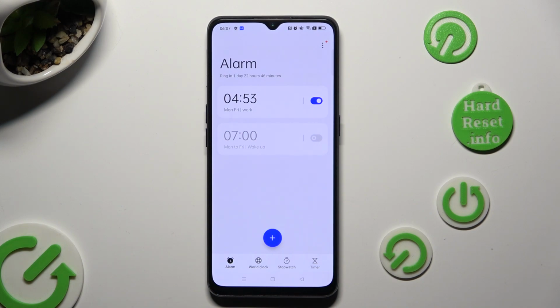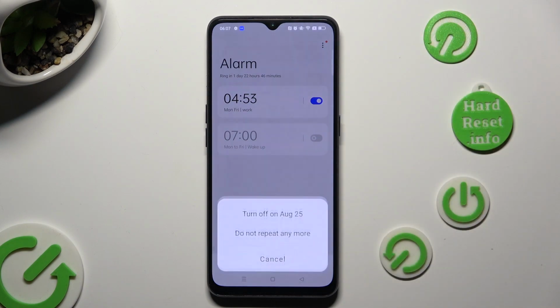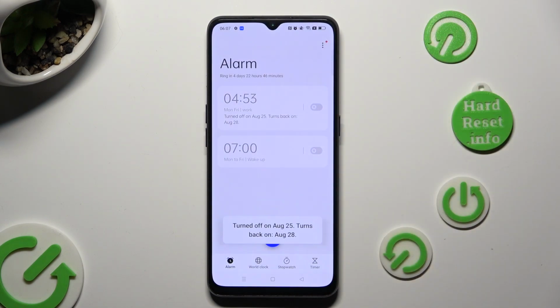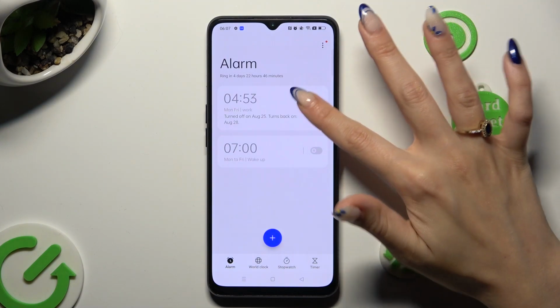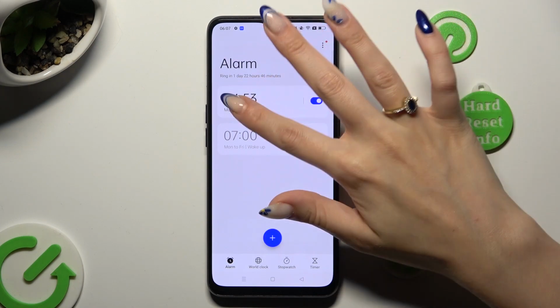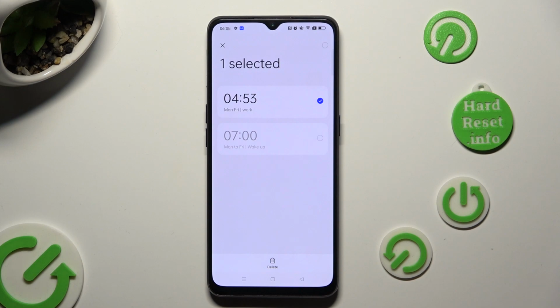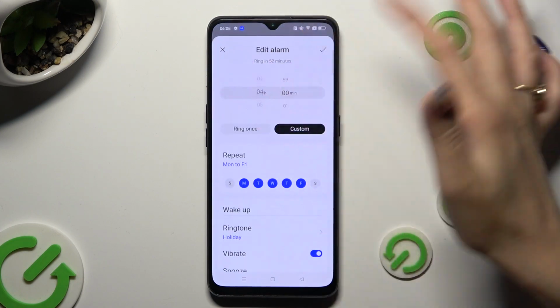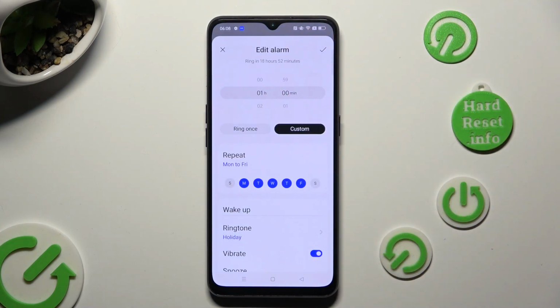You can switch it off completely by tapping on the blue switcher next to it and tapping on one of those options, and turn it back on by clicking on the same, now gray one. In order to get rid of it, you can hold it and tap on Delete button at the bottom. You can also just edit it however you wish to and save your changes by tapping on the check mark again.